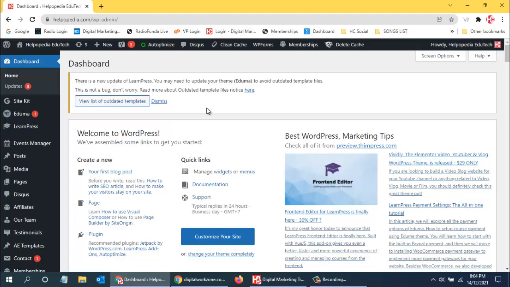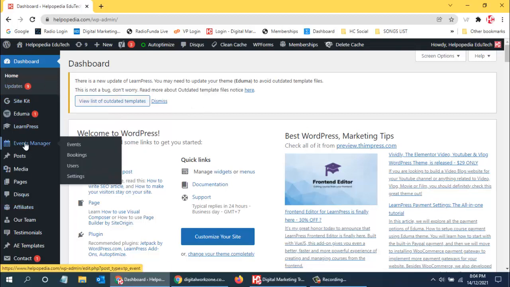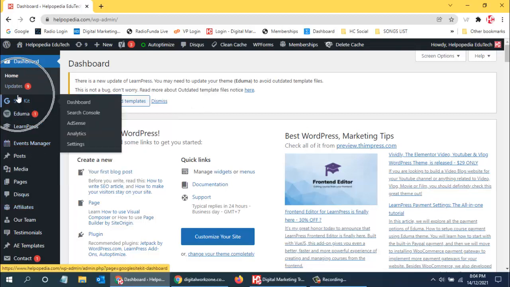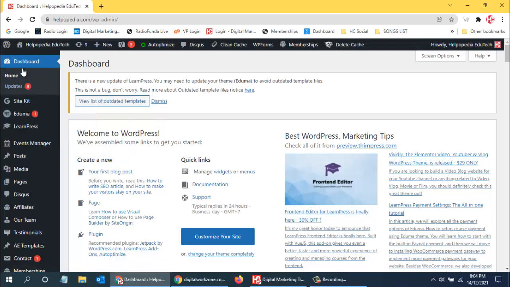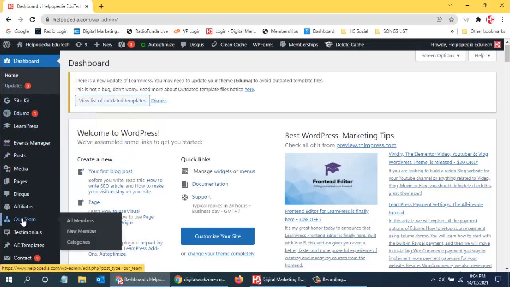So this is the admin panel of our website, with which we can create a website. First of all, I will explain what all these things are. This is the admin menu on the left, and from here we can manage our website.